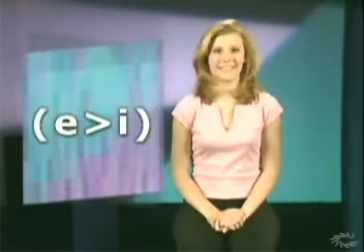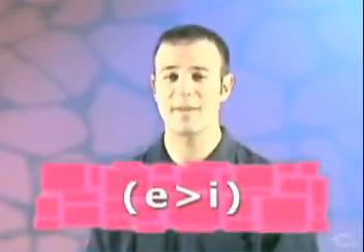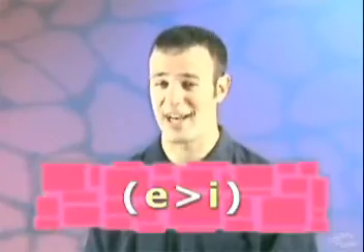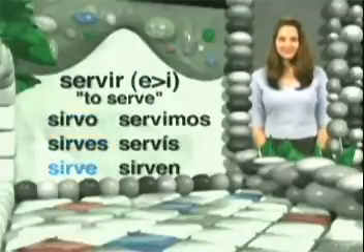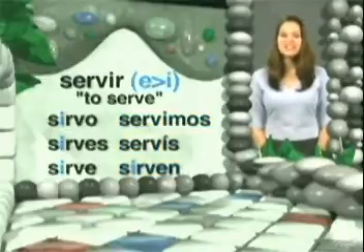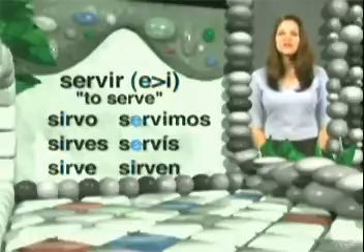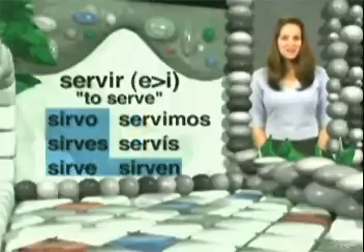Okay, on to our next family of irregular stem changers, the E to I's. The E to I verbs are stem change and boot verbs just like the E to IEs, except, you guessed it, the E's in the stem just change to I's. Let's look at an example. Let's conjugate servir, an E to I verb that means to serve. Servir. Sirvo, sirves, sirve, servimos, servís, sirven. Notice how the E's change into I's in all the forms except nosotros and vosotros, which you remember are immunized against stem changes. Hey, we can even draw our boot.